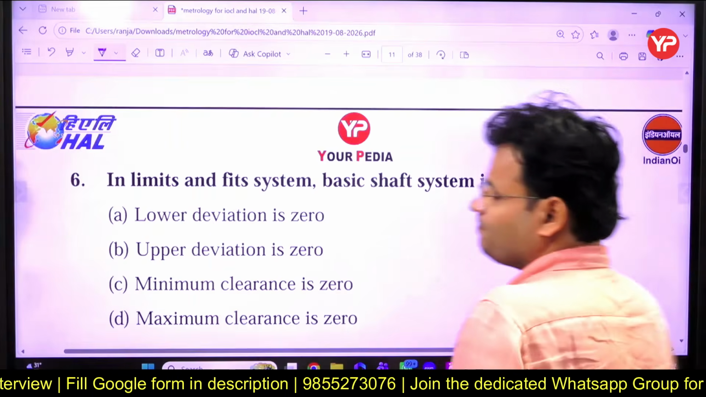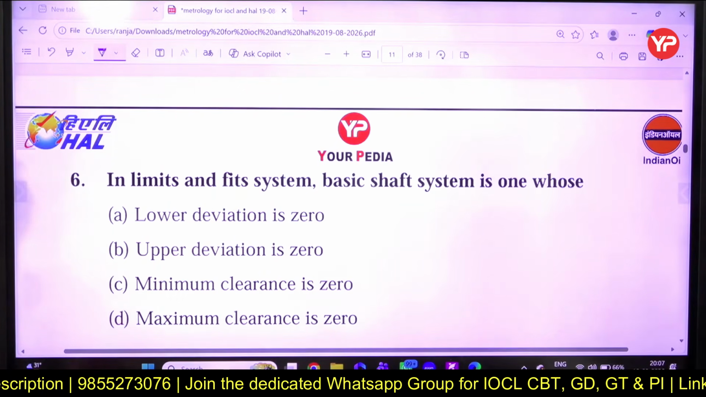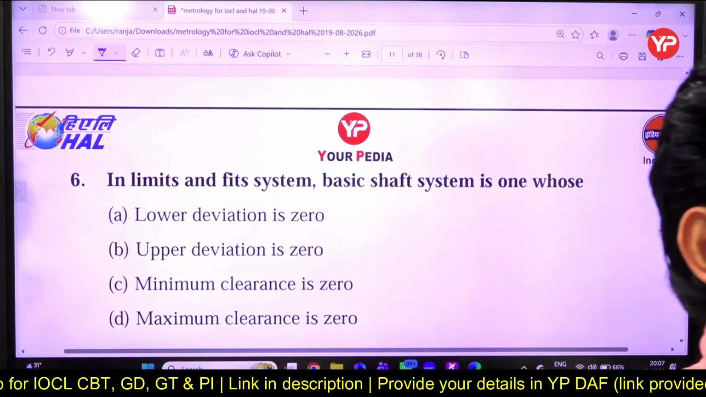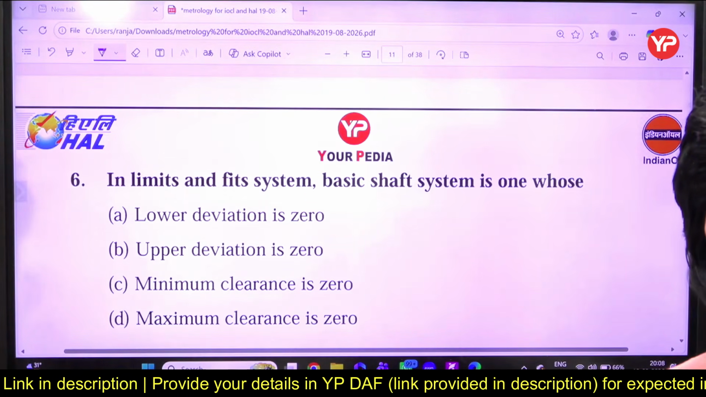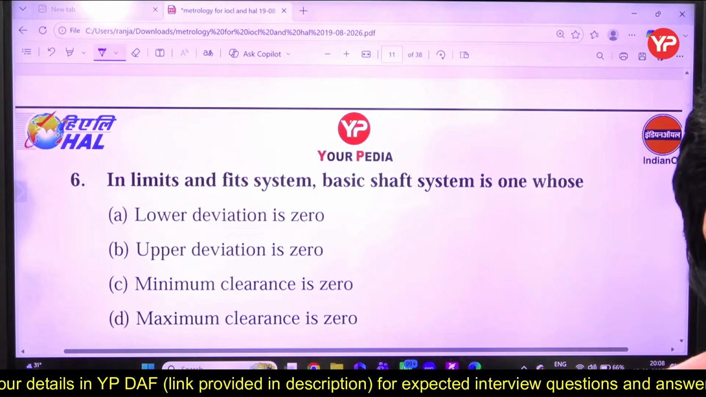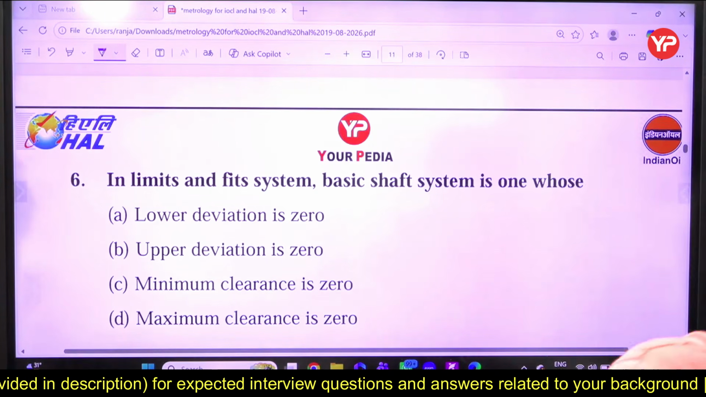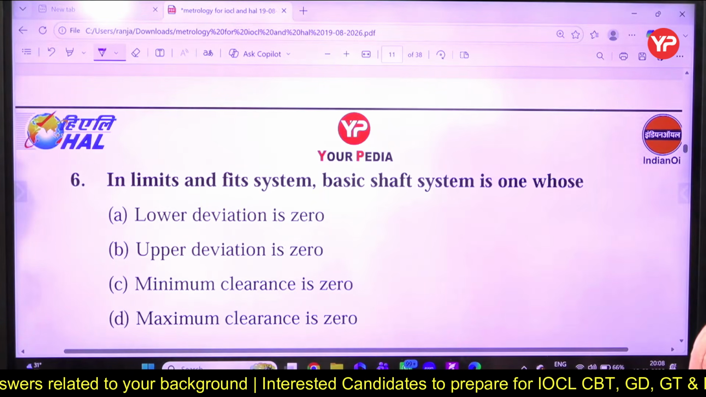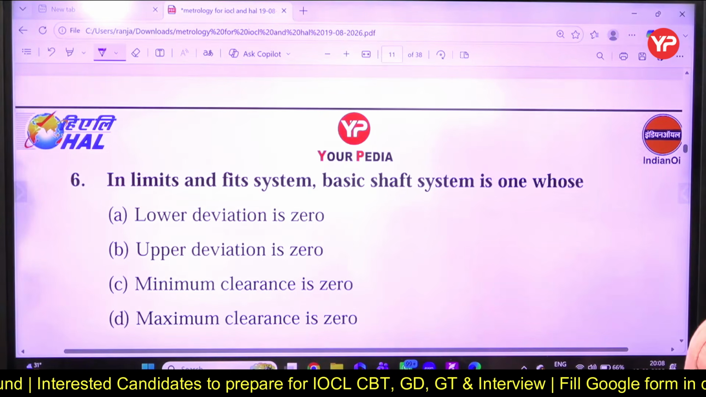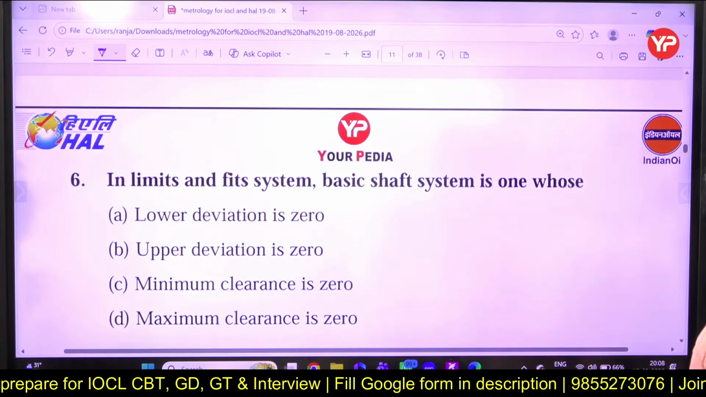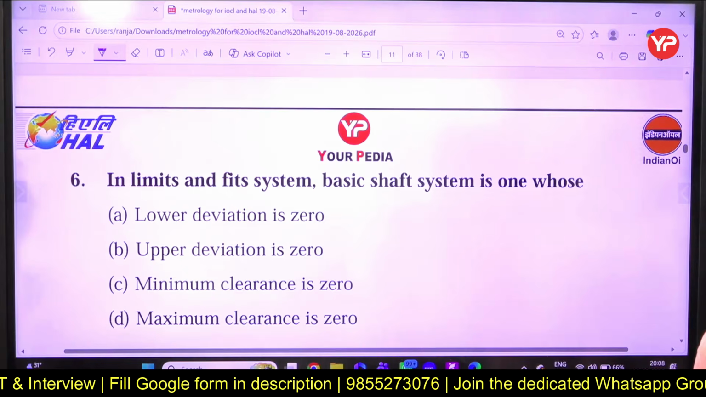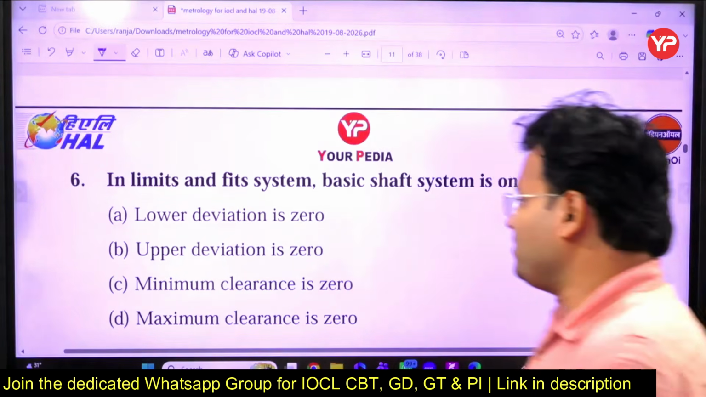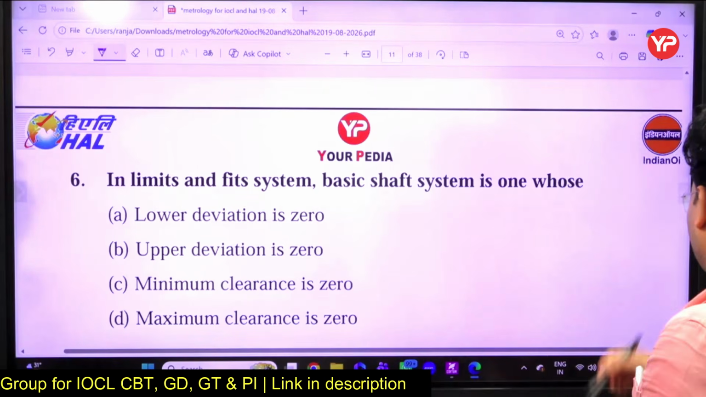What will be the answer of that? Question number 6 on your screen. In limit and fit system, basic shaft system is one whose... What will be the answer? Upper deviation is 0. Yes, simple, right.